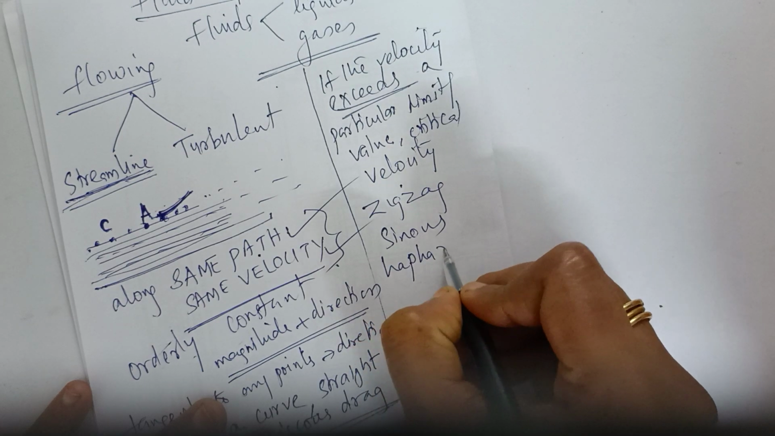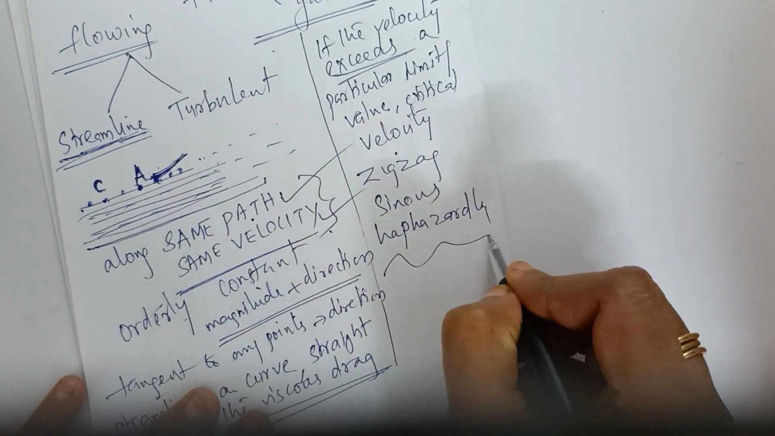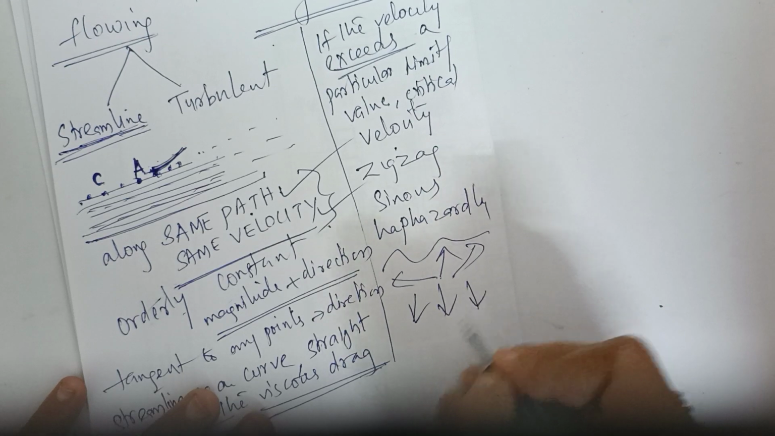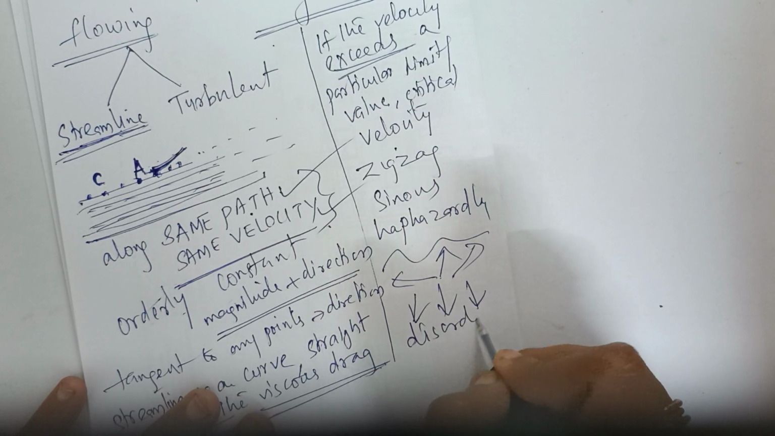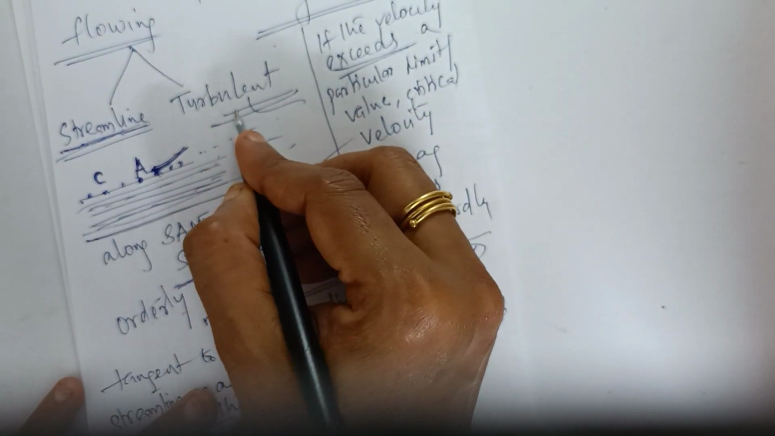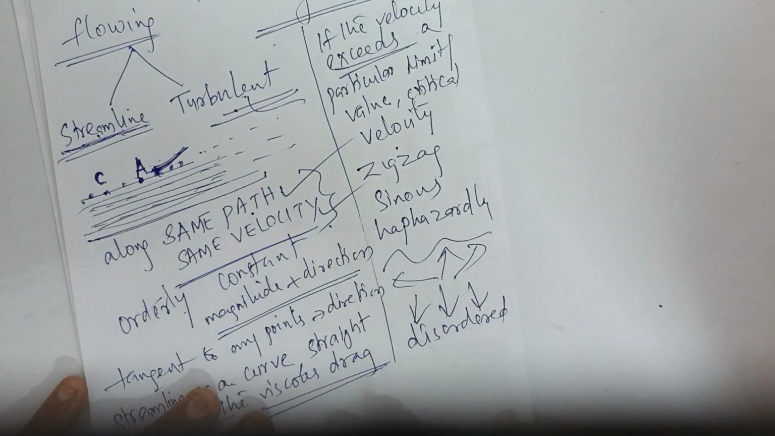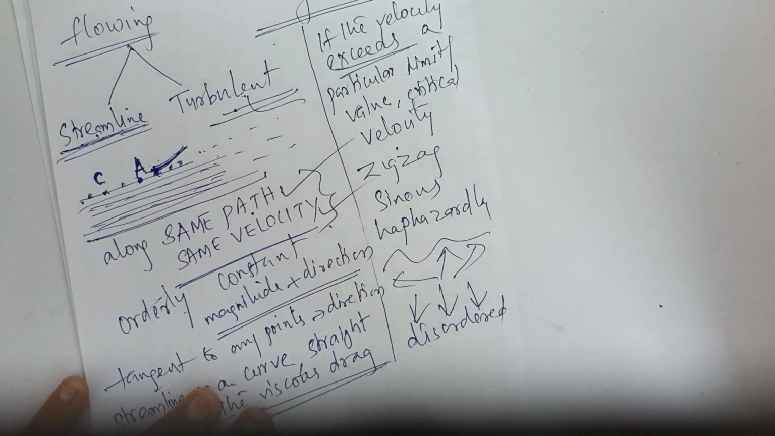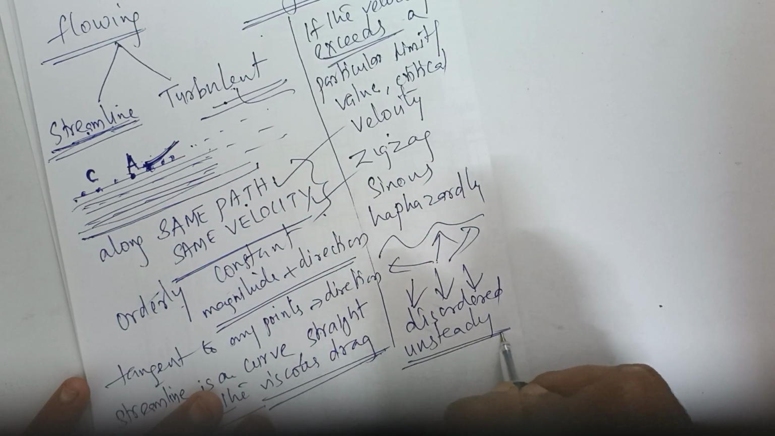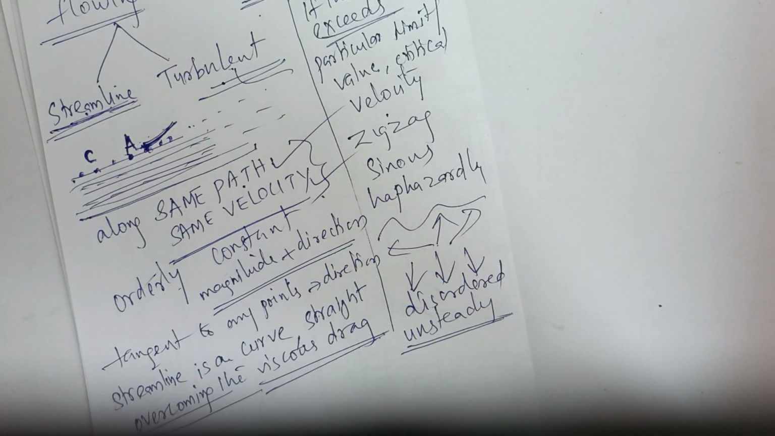continuously or haphazardly അല്ലേ. ഇങ്ങനെ ഇങ്ങനെ സ്ട്രീം ലൈൻ ആയിട്ടുള്ള പൊക്കോണ്ടിരുന്ന എങ്ങനെയാകാം? Some particles will be moving like this, some will be moving that is in a very disordered manner. That is what we call turbulent. So streamline is orderly manner and turbulent is haphazard manner, or it is an unsteady motion. This word is very important. This is an unsteady motion. That is what we call turbulent flow.